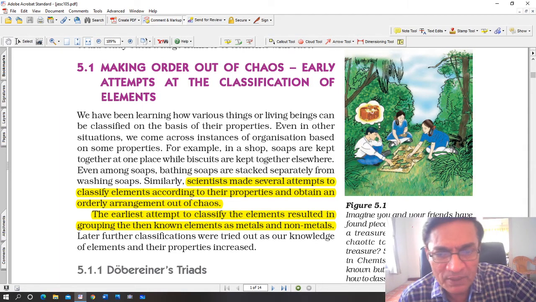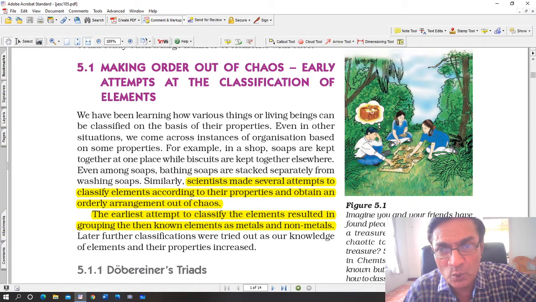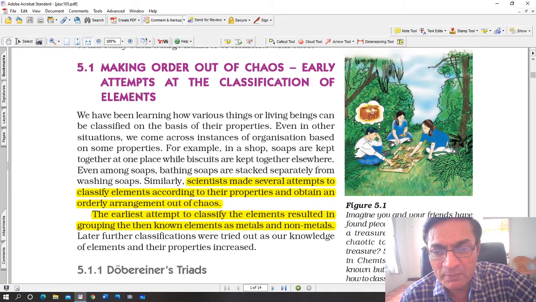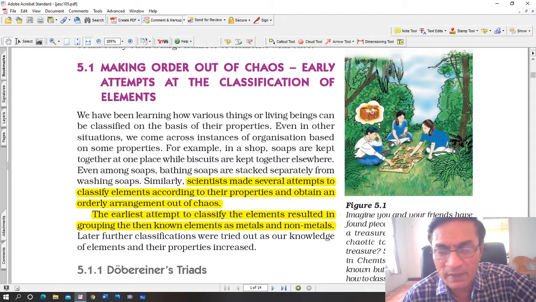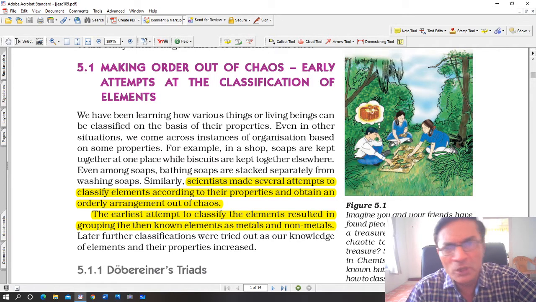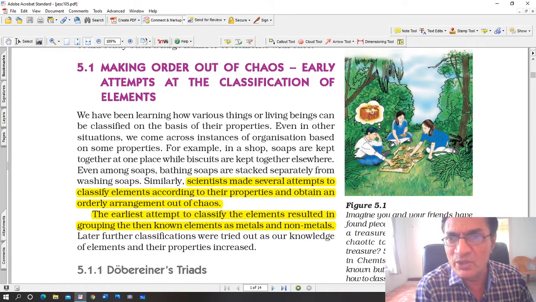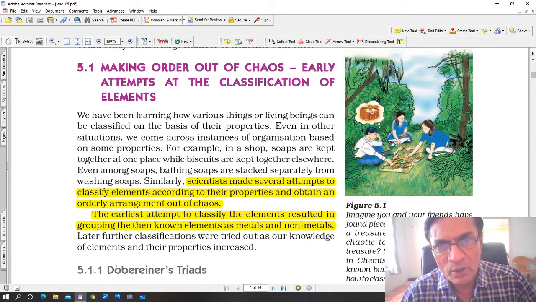Similarly, scientists made several attempts to classify elements according to their properties and obtain an orderly arrangement out of chaos. The idea is to classify them so that you can study them better. The earliest attempt to classify the elements resulted in grouping the then known elements as metals and non-metals. That was the earliest classification, a most simple type of classification where all elements were considered either metals or non-metals.